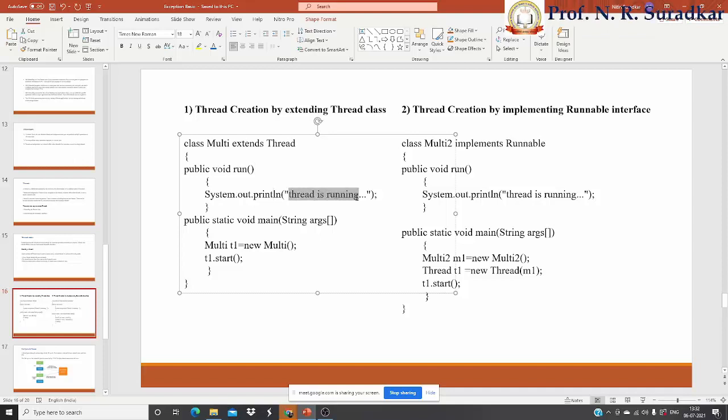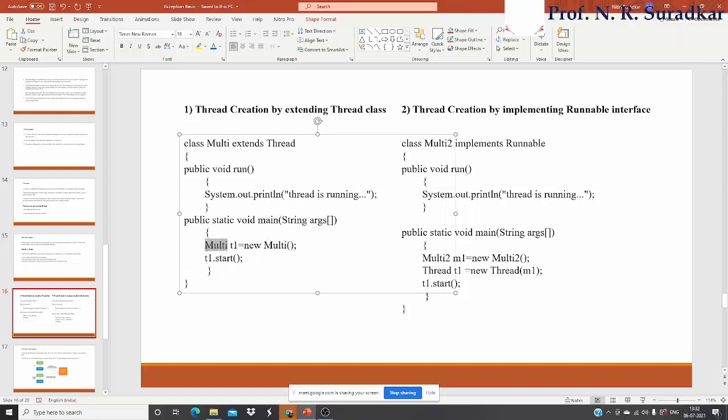We are displaying or printing this particular information. Then we use the public static void main method, in which we use Multi t1 equal to new Multi.